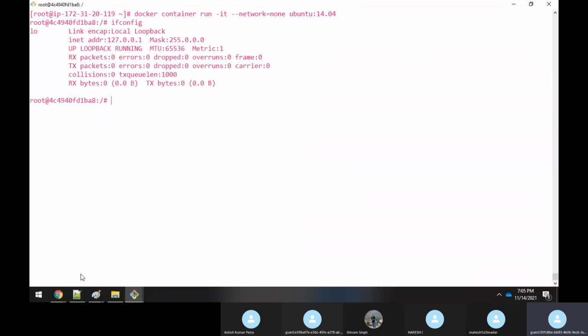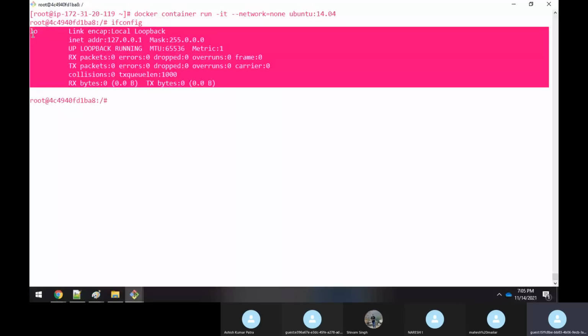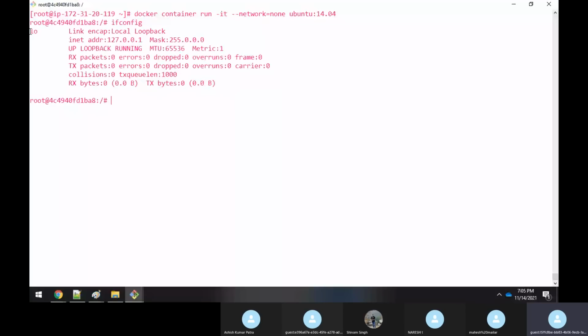With this container, you will not be able to communicate with anyone. There's no network interface. So that's what we use none for, when a container doesn't need any networking at all. It has to run its own single standalone application, and no communication will happen. There could be a lot of requirements like that. In that case, you have to use the none network. Clear? So I think that is the end of our Docker networking.